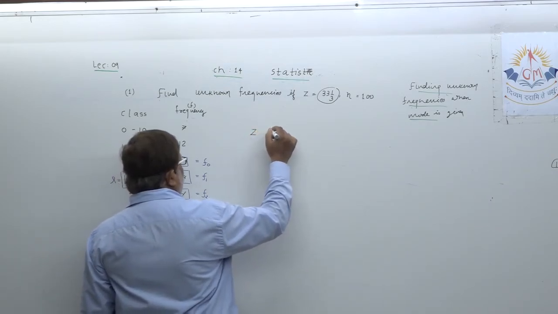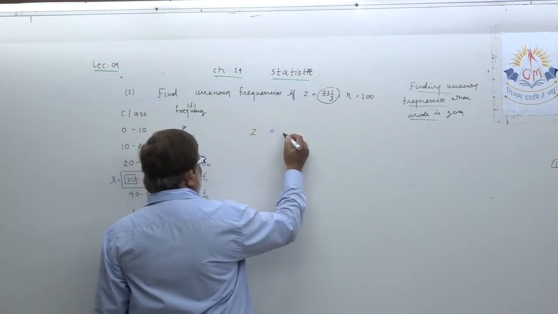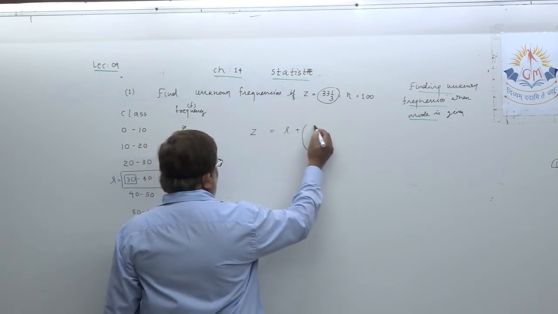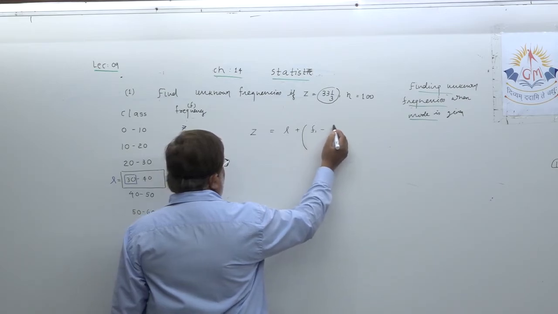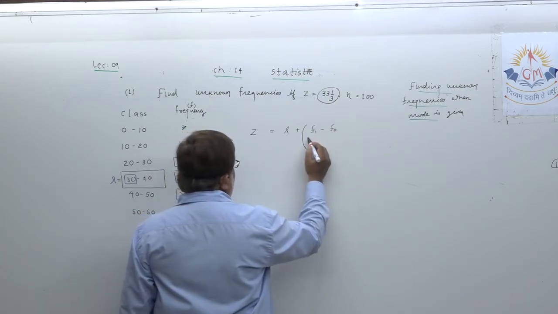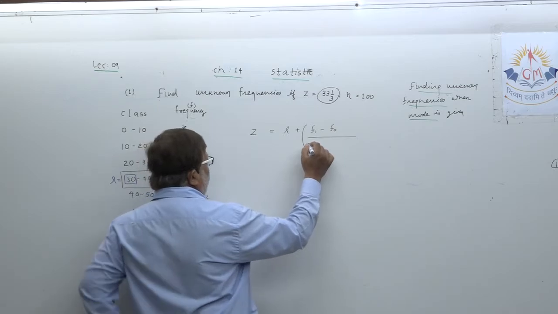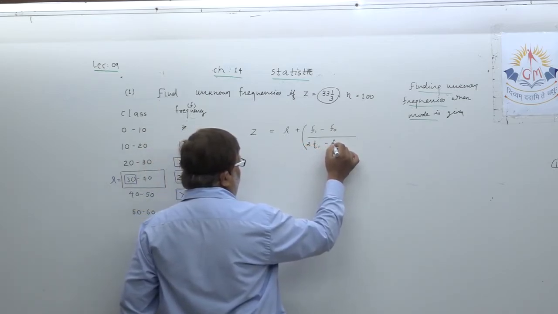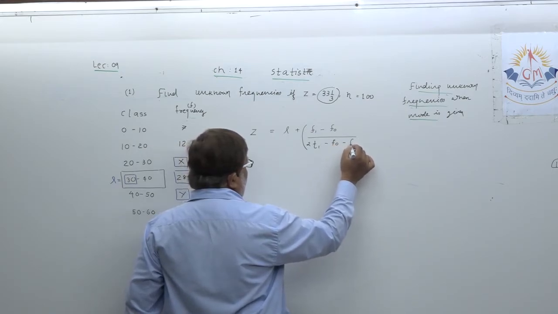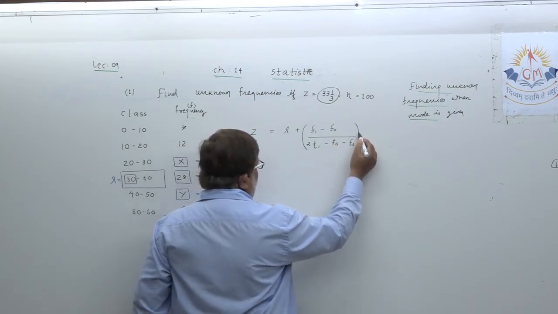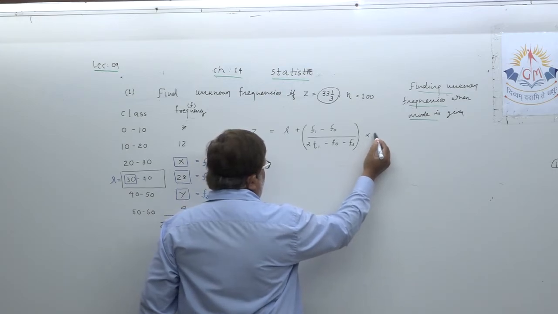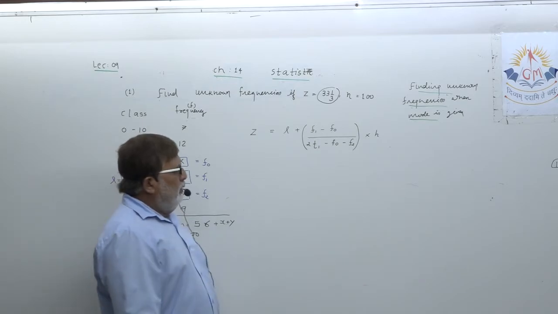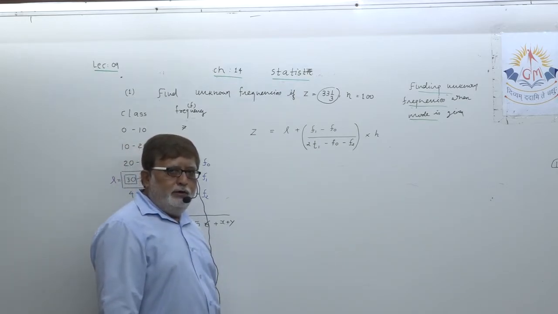the formula of the mode, as you all know: L plus (F1 minus F0) upon (2F1 minus F0 minus F2), multiplied by H, okay. The formula of the mode we have written.